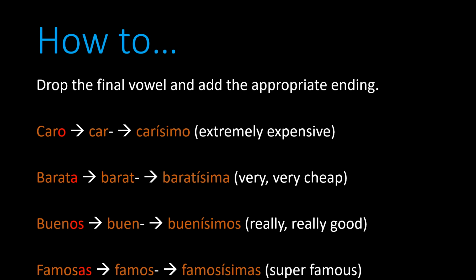Take off the final a and add ísima. And you're going to get baratísima. In the third example, you have bueno. Take off the final vowel and add ísimos. If you want to make it plural and masculine, buenísimos. Really, really good.